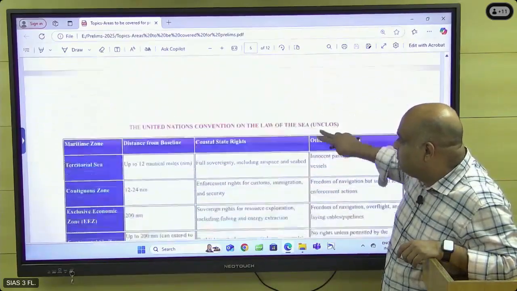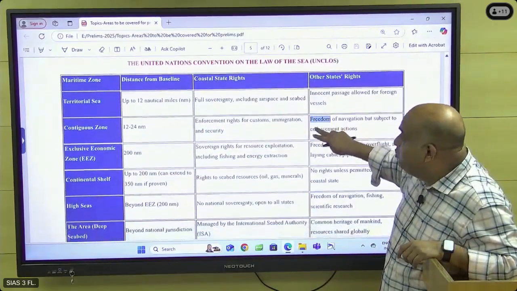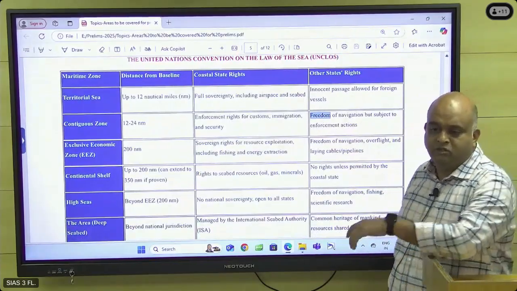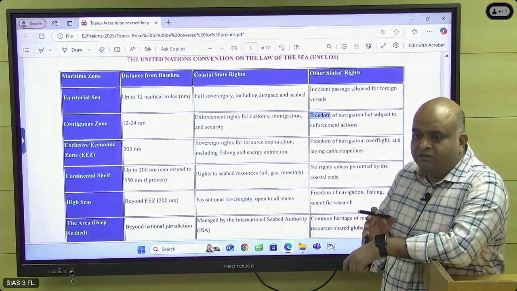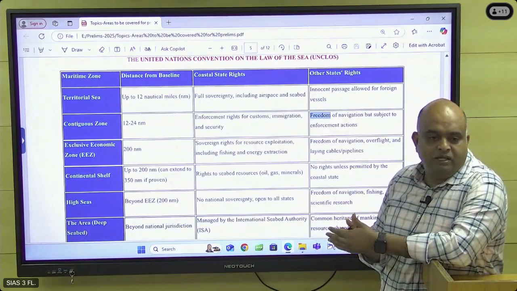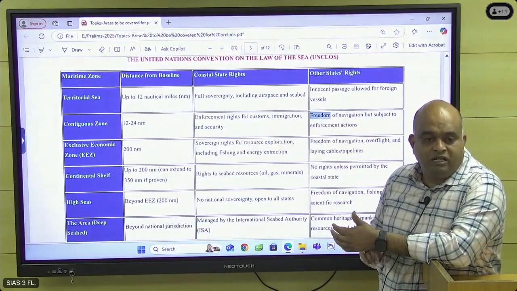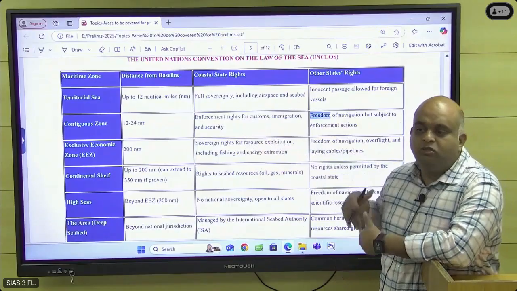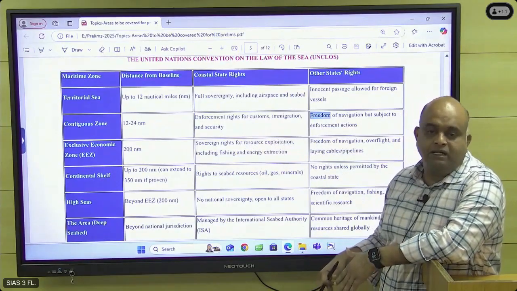And then I have given the UN Convention on the Law of the Sea agreement. Regarding UNCLOS also, we can expect questions, because some kind of problem will remain in the region. Boundary problems, territorial conflicts will be there. Which area is controlled by which country, the questions will definitely be based on that. Whose jurisdiction this maritime territory is.